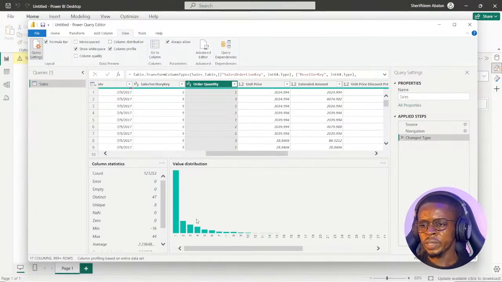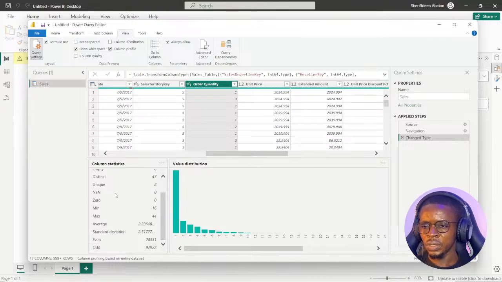Aha. So merely looking at it, we have a count of 121,000 rows of data here. We have 0 error, 0 empty, 47 distinct, unique 8. The minimum value is -16. The maximum value is 44. The average is 2.23. The standard deviation is 2.5. There are even numbers of over 28,000 and odd numbers of over 92,000.